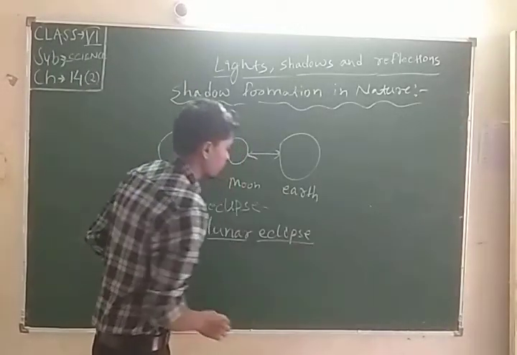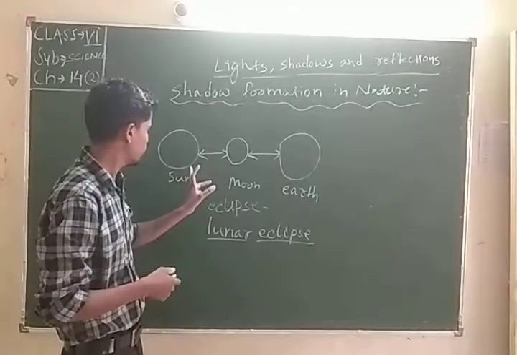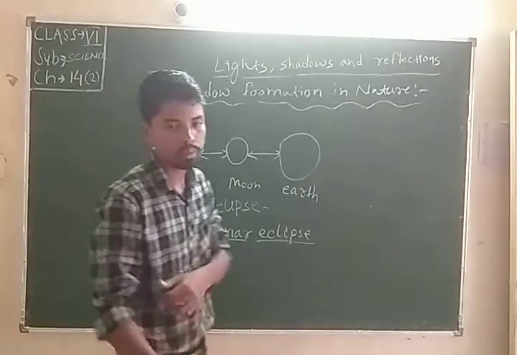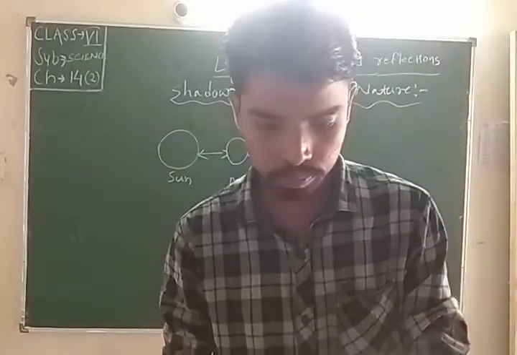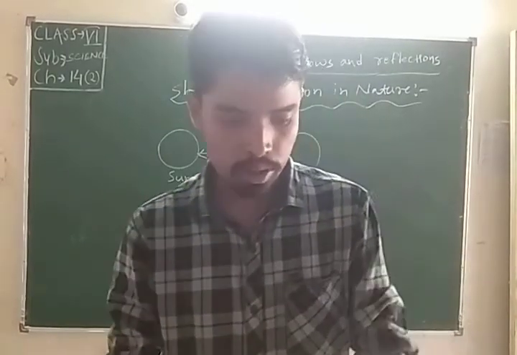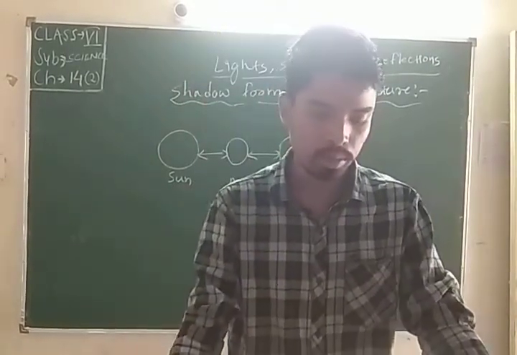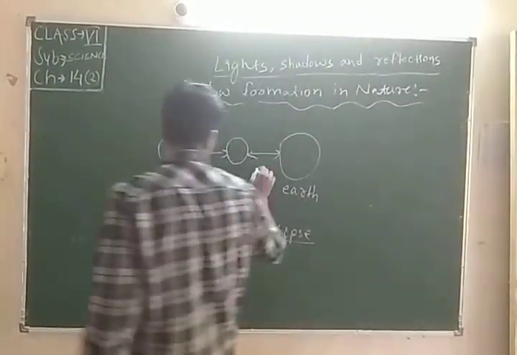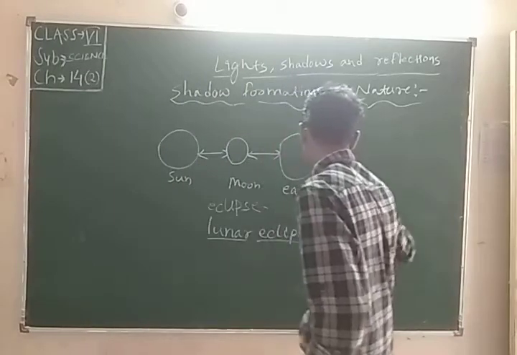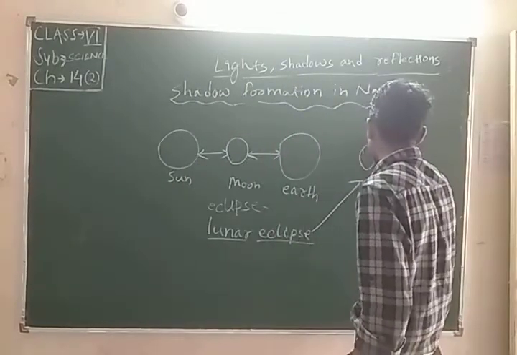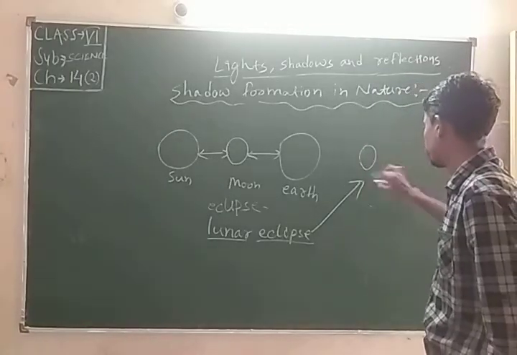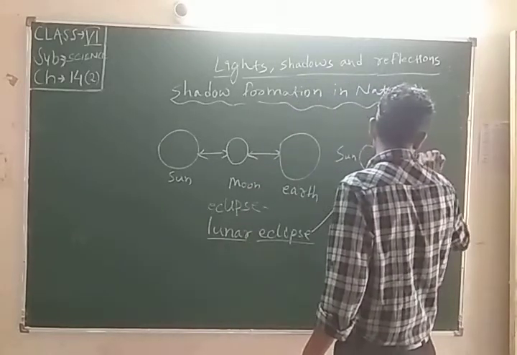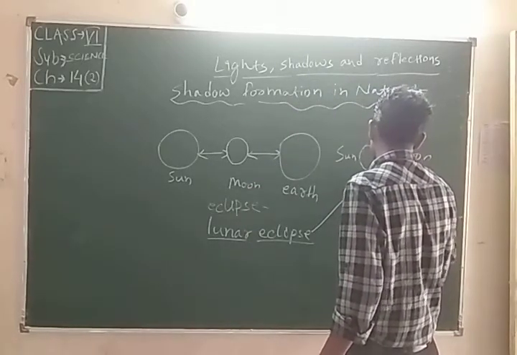A lunar eclipse means when the earth comes between the sun and moon, or the shadow of the earth falls on the moon.